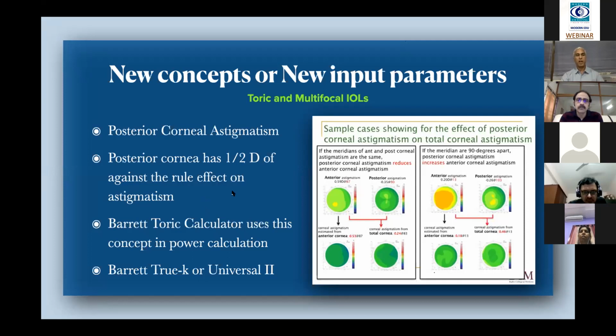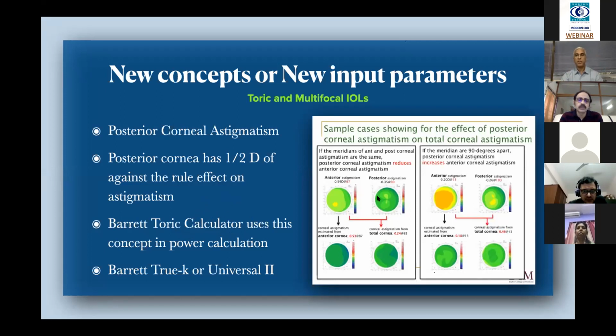But luckily, after the newer equipment by which we can derive the actual K, he has developed one more formula that is called the Barrett True K, or Barrett True K Universal 2 formula.